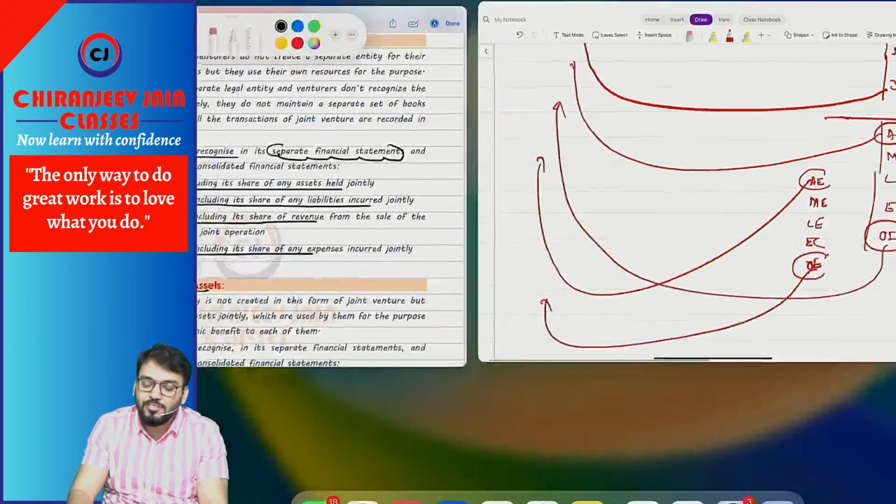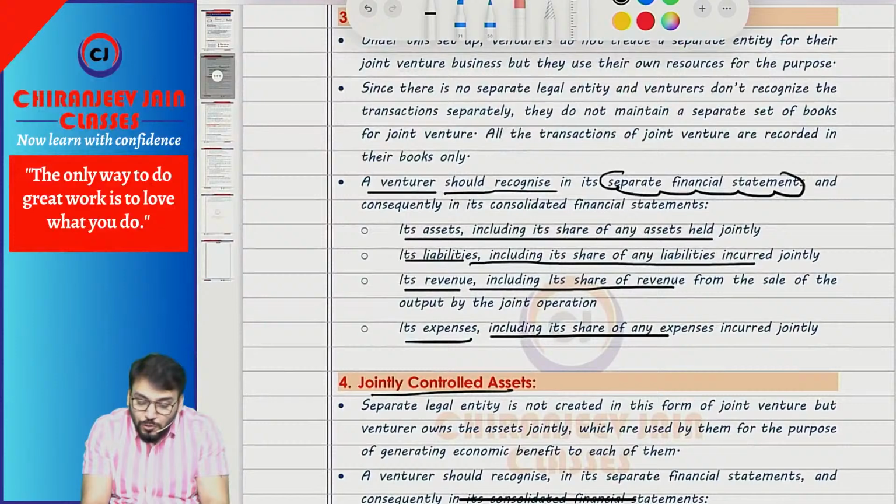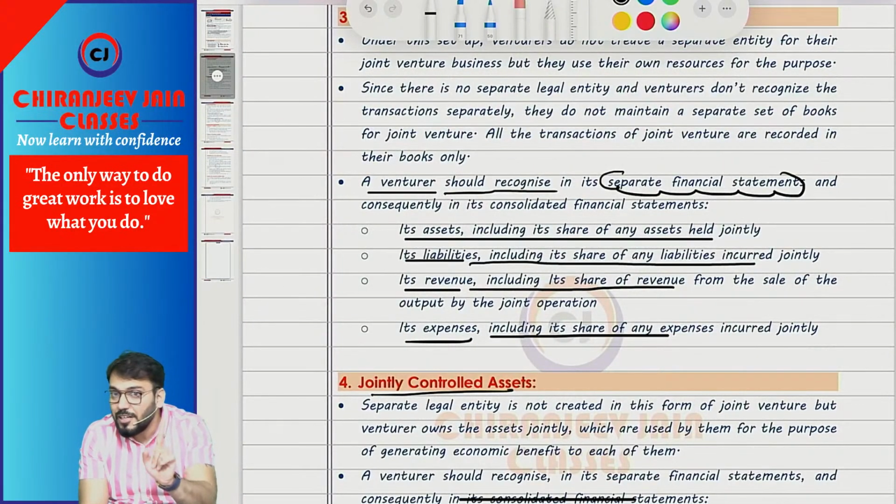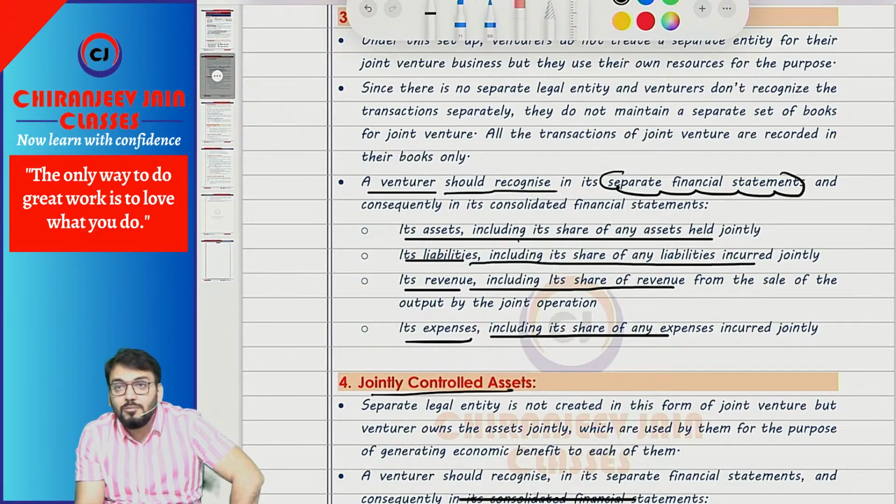Now you will be able to understand what I am saying. In the separate books of the venturer: each asset, including its share of any asset jointly held; its liability, including share of any liability incurred jointly; its revenue, including share of revenue which is jointly earned; its expense, including any share of expense which are jointly incurred.